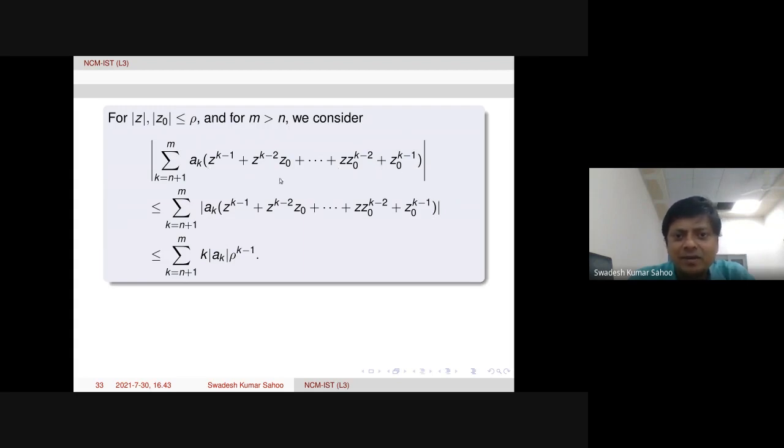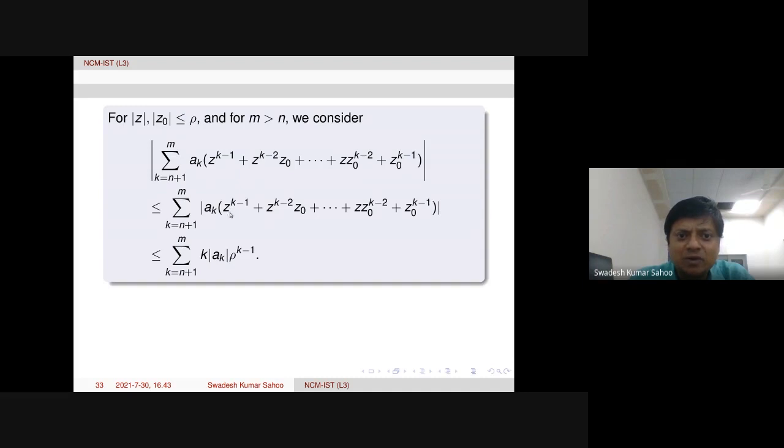Now we can use the triangle inequality here, modulus we can bring inside. Then again each term, because modulus of z is less than or equal to rho, and modulus of z naught is also less than or equal to rho we are taking. So then what happens?